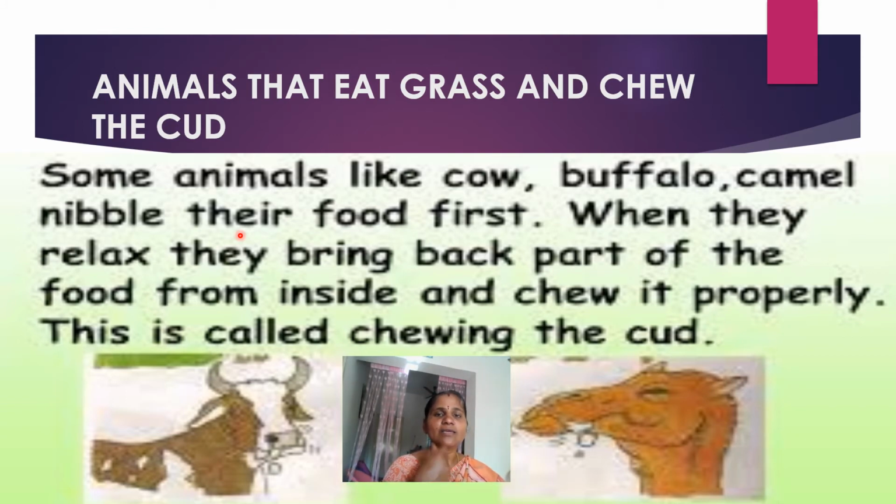That food we call cud. What do we call it? Cud. So these grass-eating animals we call cud chewing animals.